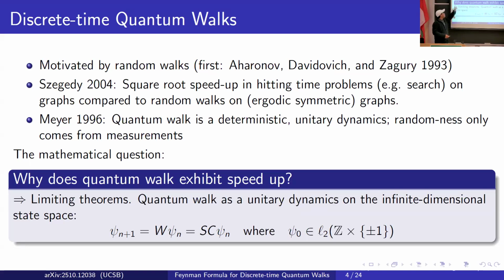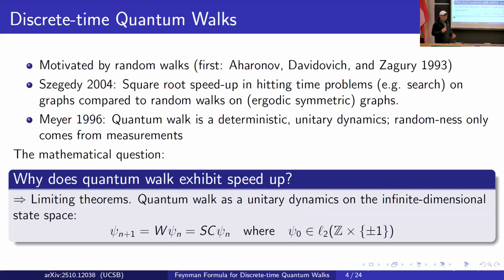Nevertheless, Meyer in 1996 reminded us, so he actually termed it not quantum walk, but quantum walk cellular automata, to remind us that quantum walk is a deterministic dynamics. Randomness only occurs when we do measurements. So now the intriguing question is, why does quantum walk exhibit the quadratic speed up?